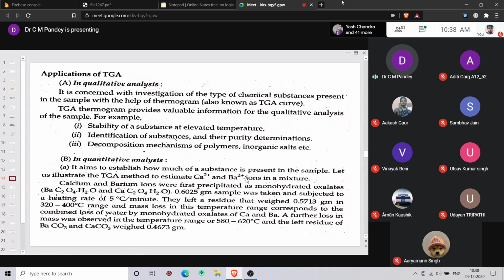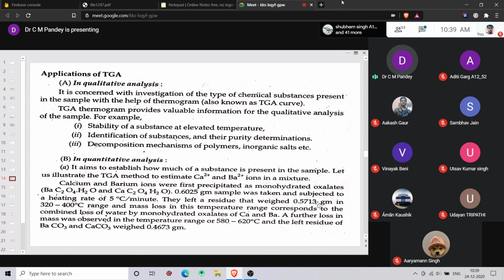So you will first take the sample. For example, you have taken 0.6025 gram of the sample and it is subjected to heat at the rate of 5 degrees centigrade per minute. At 320 to 400 degrees centigrade, you will see a slanting downward portion, and there is a mass loss from 0.6025 to 0.5713 grams, right?